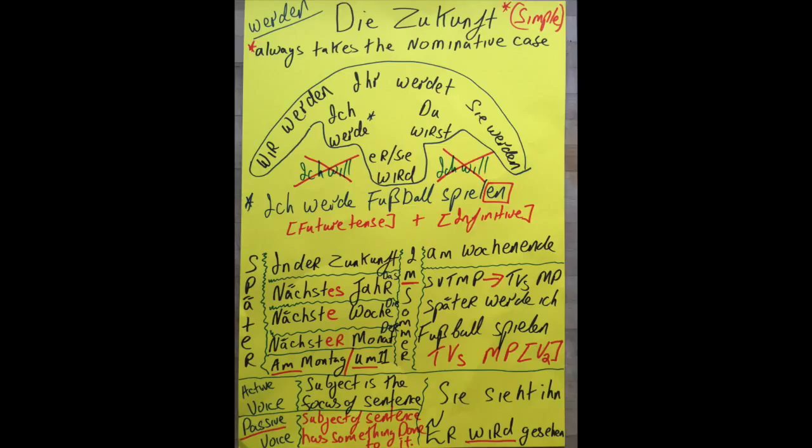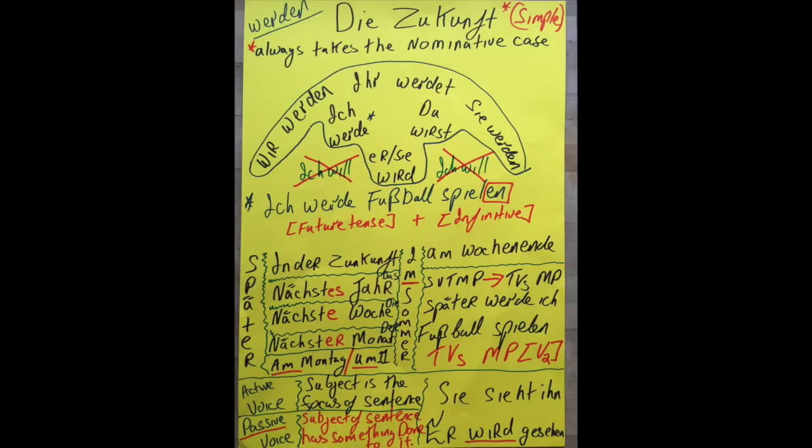So I've discussed what the nominative case is in other videos. If you do not know, just ask your instructor or your teacher to revise this. There's many videos also on YouTube or on the internet to explain what this is simply. The nominative case is the subject of a sentence. So in the normal German construction, you would know that you normally have the construct SVTMP, which is subject, verb, time, manner, place.